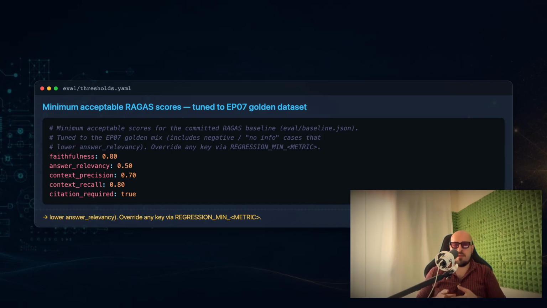This file defines the minimum acceptable scores for the 4 Ragas metrics: faithfulness 0.80, answer relevancy 0.50, context precision 0.70, and context recall 0.80. These thresholds are highly specific to your golden dataset and business requirements. If you swap the golden dataset or change the product use case, you must retune these floors.